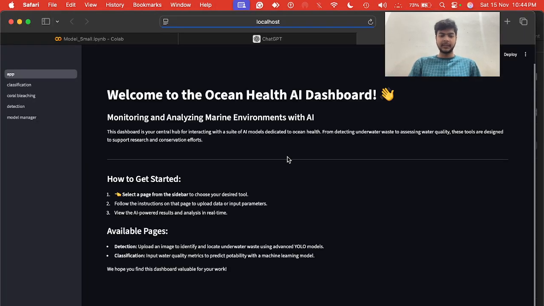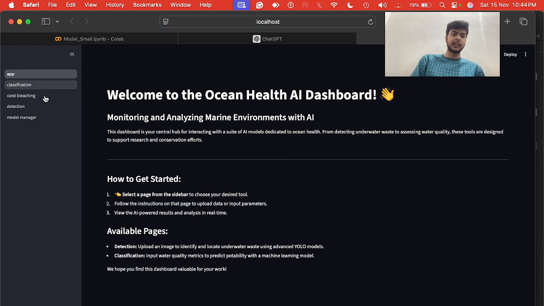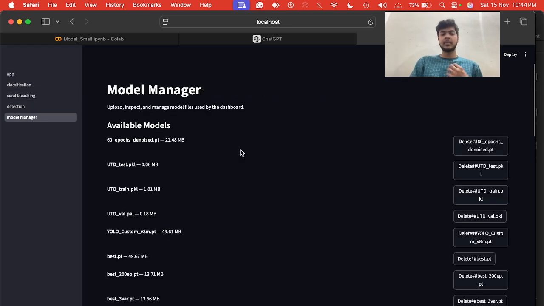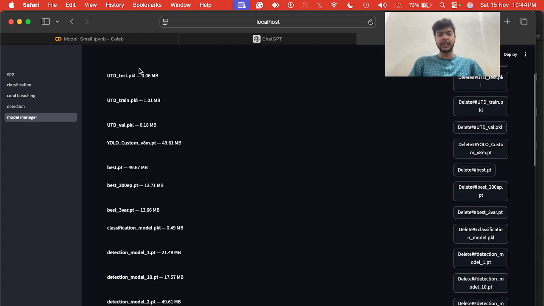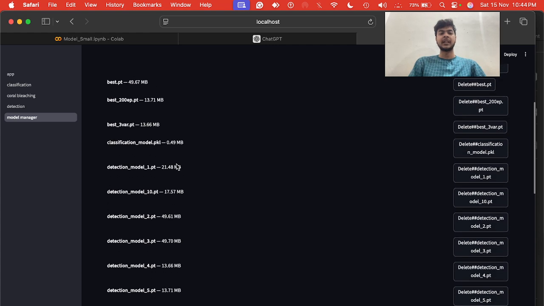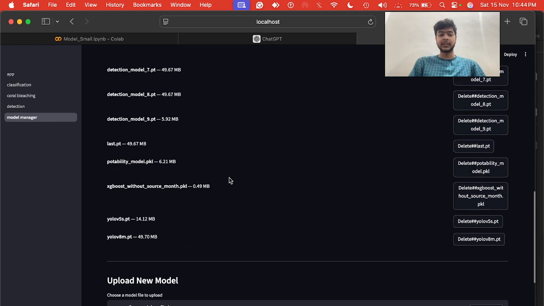So as you can see, we are into the dashboard, the Streamlit UI we have. Now we get into these sections which we have: classification section, the coral bleaching section, the detection section, and model manager. What is a model manager? As you can see, we have multiple models over here which are trained for trained model, test model, value model, the best model, and there are 10 detection models as well.